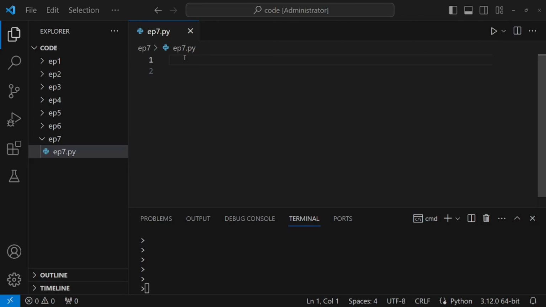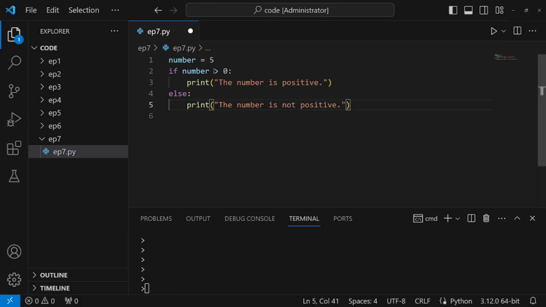Let's see this in action with a simple example. Suppose we want to check if a number is positive. Our condition will test if the number is greater than 0. If it is, we'll print a message saying it's positive. Otherwise, our else block will kick in and we'll say it's not positive.